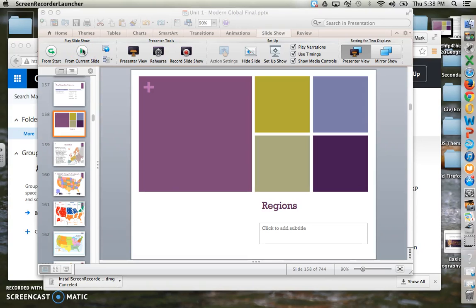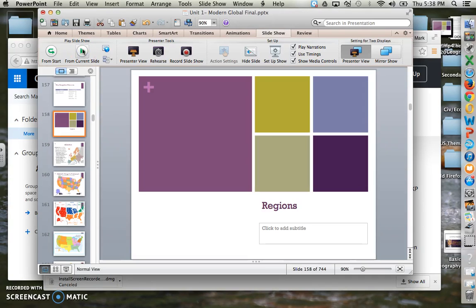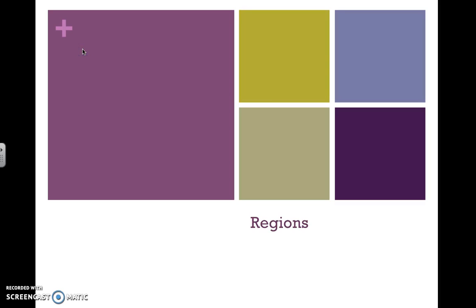Hey guys, this will be our second theme of geography dealing with regions. In our mnemonic device to remember the five themes, otherwise known as PRILM, P stands for place, the R is going to stand for regions. So when we think about regions, we can connect it to the theme of place.